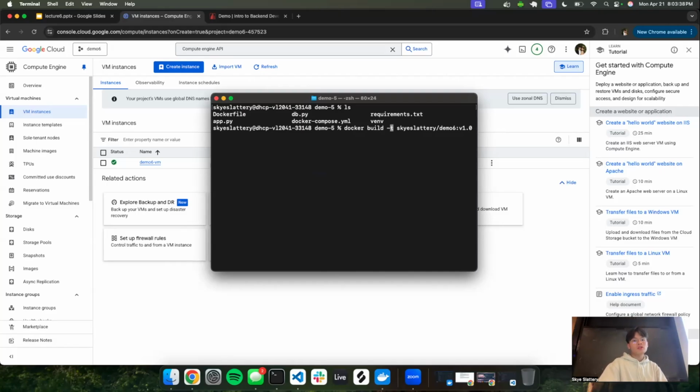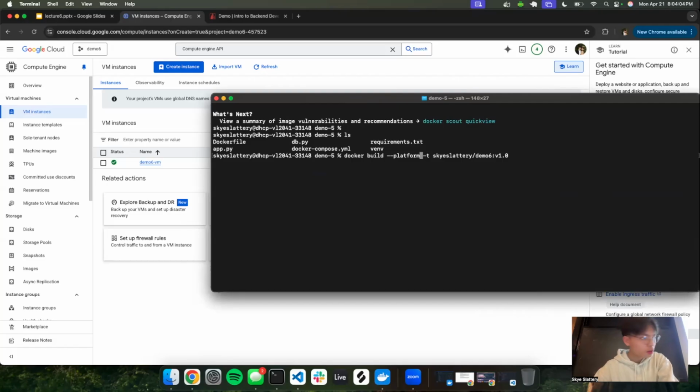But in this case, because for our virtual machine we selected Ubuntu, a Linux operating system, we want to build this for that platform. We can't just build it like this. If we do, it will build using the ARM architecture, which is what the Mac uses, so when we pull it and run it in our server, it won't work. So we have to set the platform here: --platform equals linux/amd64. And then the dot. So you add the platform flag, and make sure you're building everything in the directory. Let's try to run this.